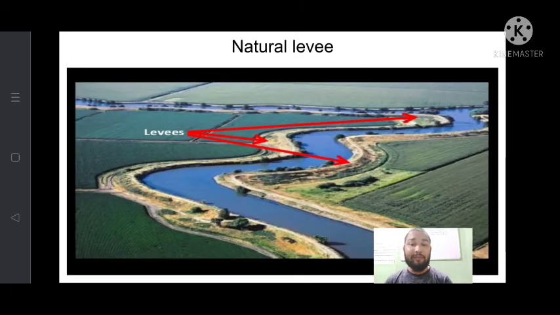Next you see natural levee. You can see here one river, and on both sides of the river you see a natural embankment. It is not a human-made embankment, it is a natural embankment. This natural embankment is created by the deposition of river sediments on the bank. The river carries sediments down and deposits them on the river banks, and it creates a natural embankment. This natural embankment is called natural levee. You can see it in the red mark. On both sides of the river, a natural embankment has been created by the river. This is called natural levee.